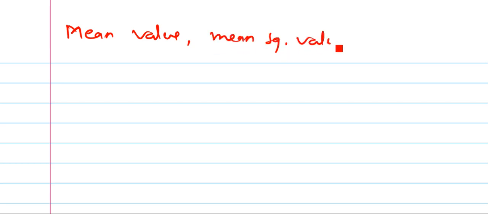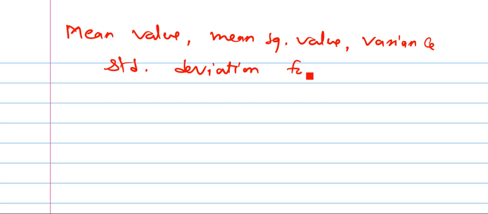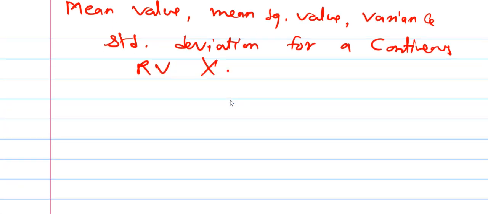In this video we will see mean value, mean square value, variance, standard deviation for a continuous random variable capital X. As we have seen for the discrete random variable in the last video.